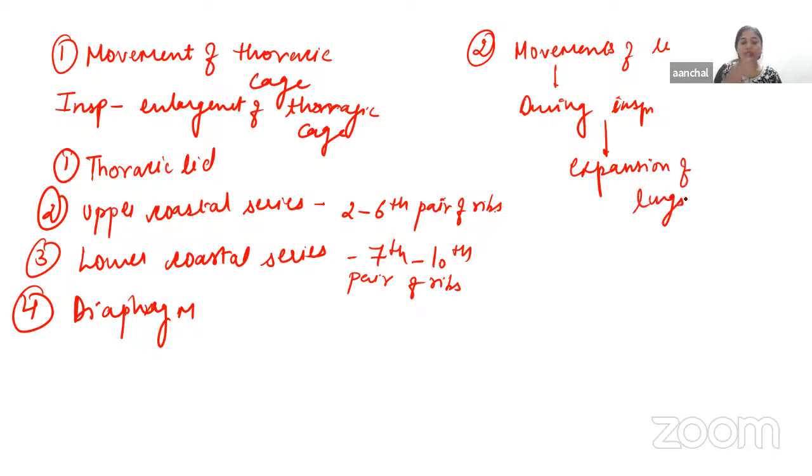During expiration, the thoracic cavity will decrease in size, so there will be a decrease in the size of the lungs also. The pressure inside the thoracic cage also comes back to the pre-inspiratory level, and it also compresses the lung tissue so that the air gets expelled out of the lungs.